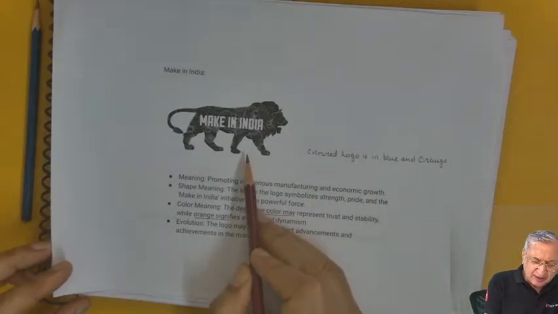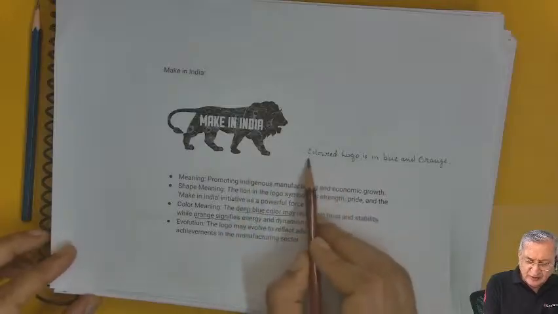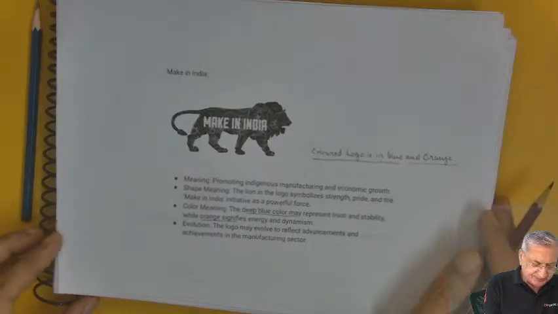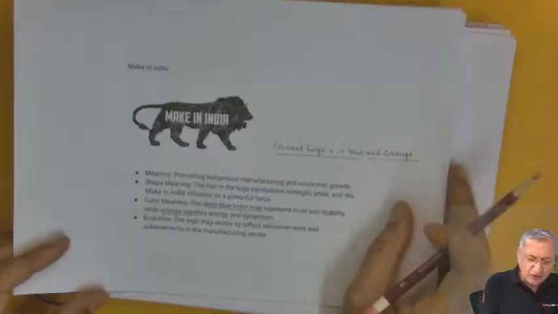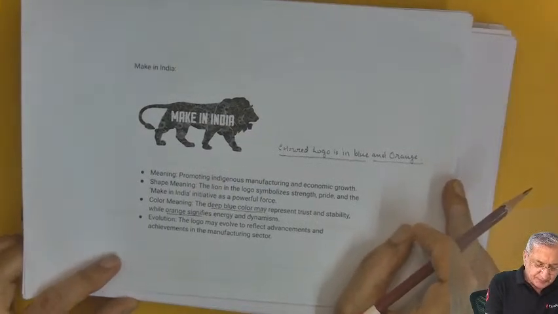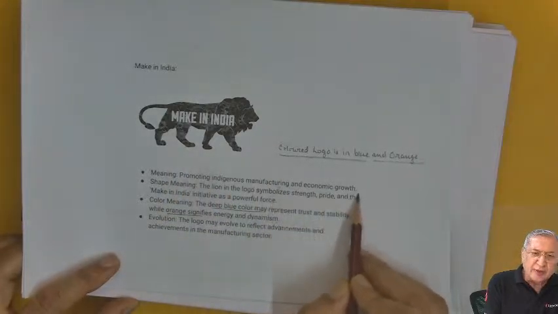Actually, this is a black and white print of this logo, whereas the colored logo is in blue and orange. There's this royal blue plus orange color. The meaning is promoting indigenous manufacturing and economic growth.